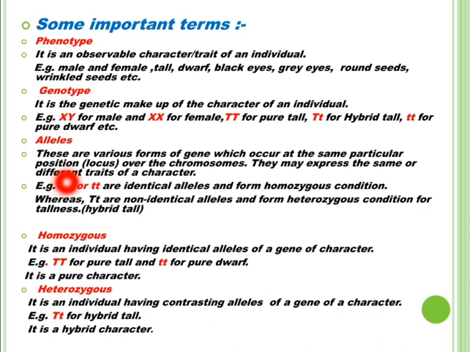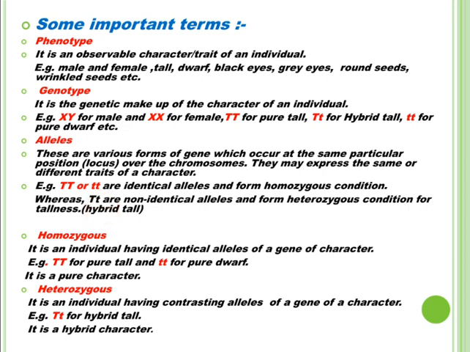They may express the same or different traits of a character. For example, capital T capital T are the identical alleles for tallness, and small t small t are the identical alleles of dwarfness. Tallness and dwarfness are the two traits of the character height.